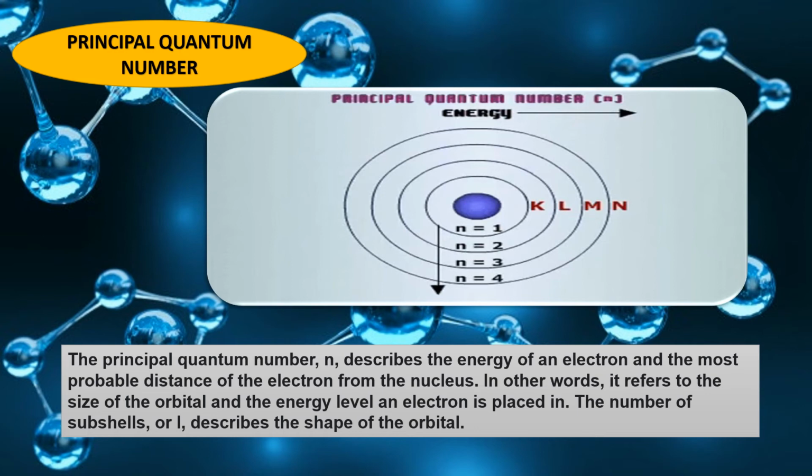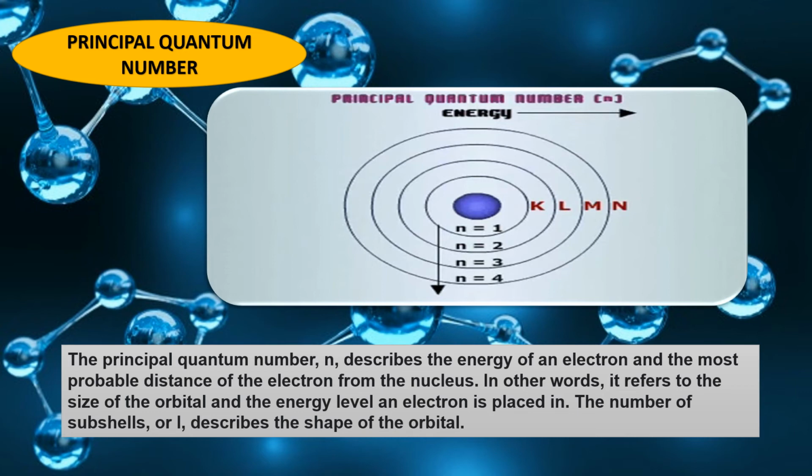Now we are going to talk about the principal quantum number. The principal quantum number n describes the energy of an electron and the most probable distance of the electron from the nucleus. In other words, it refers to the size of the orbital and the energy level an electron is placed in.